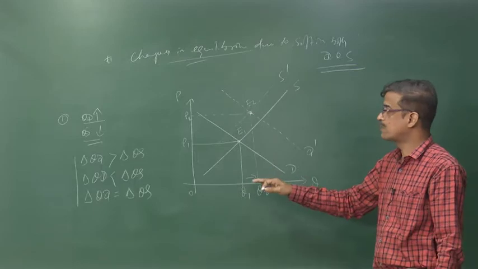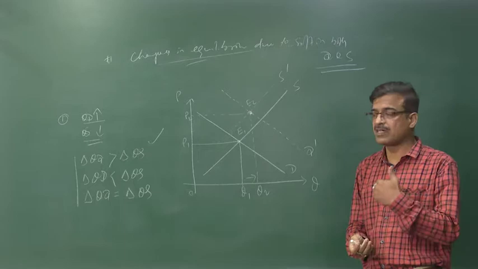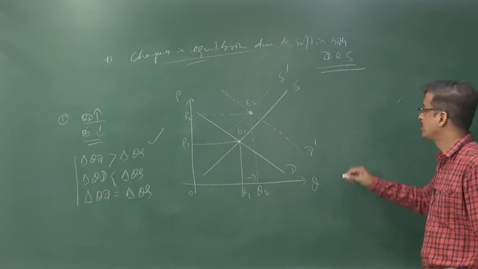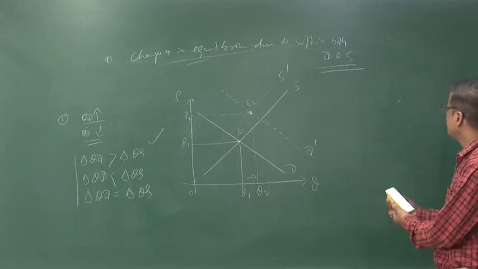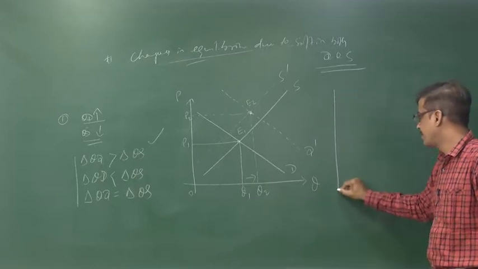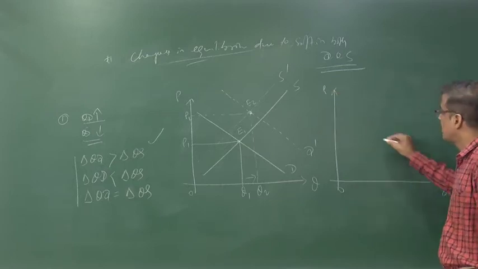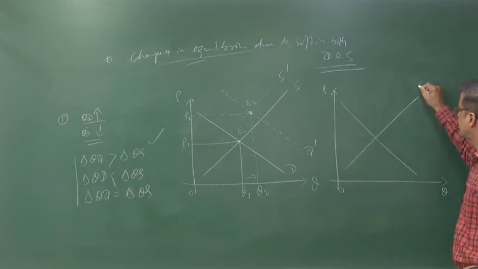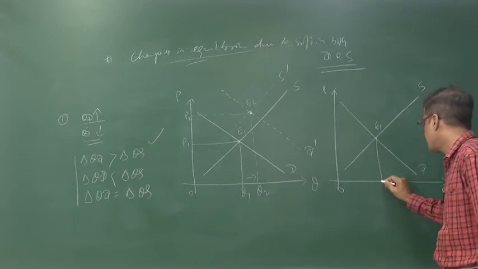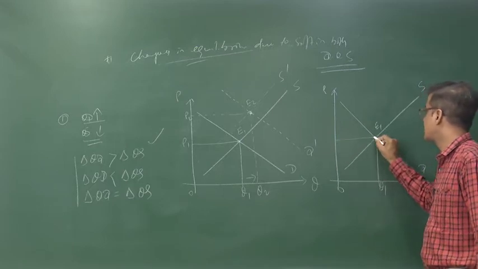This is the situation of the first case, when quantity demanded changes to a greater extent than the change in supply. Now we have to take the second part of it. Suppose the change in supply is more than the change in demand. Let us say, here are the price and quantity, and both curves intersect each other at a particular point called E1. Corresponding to that, we find the equilibrium quantity is Q1 and the equilibrium price is P1.